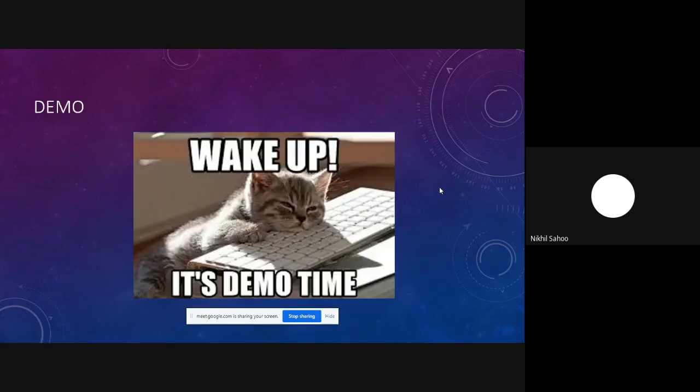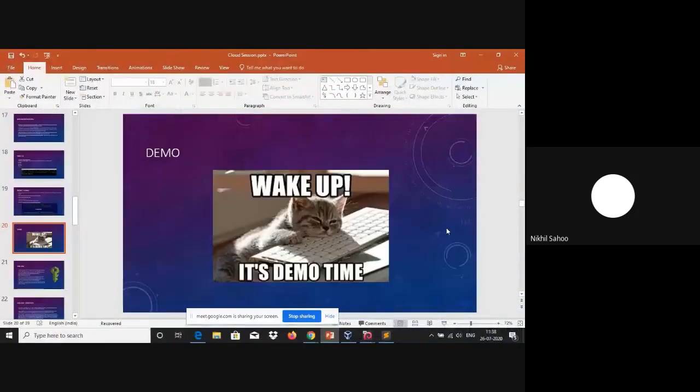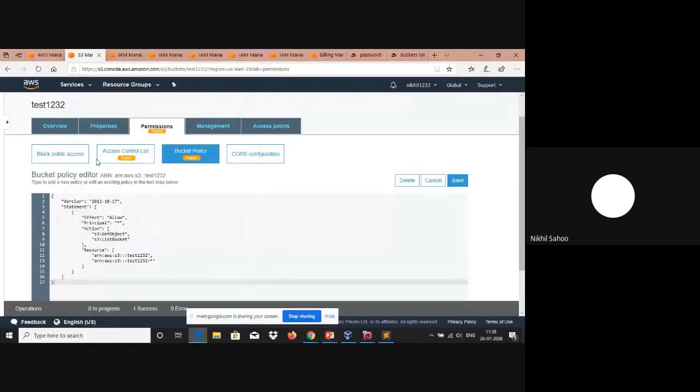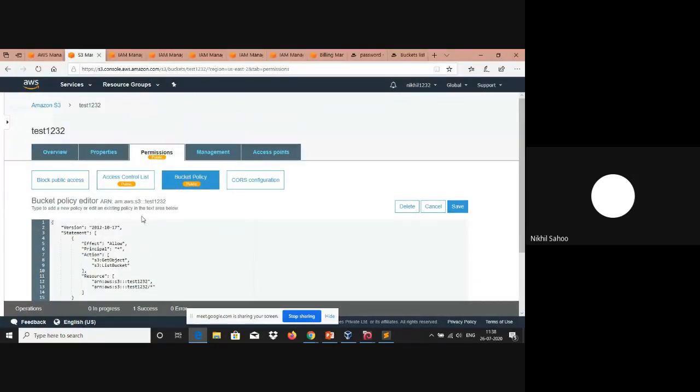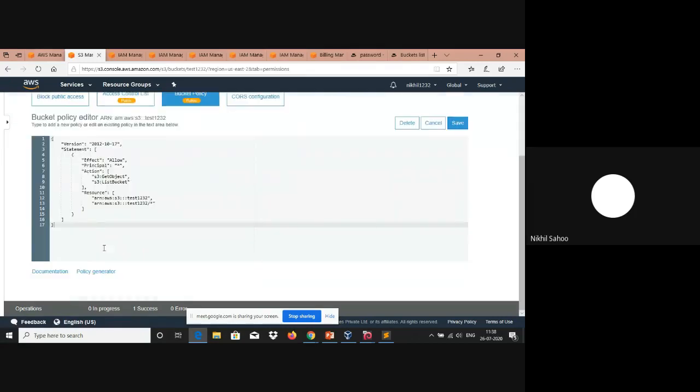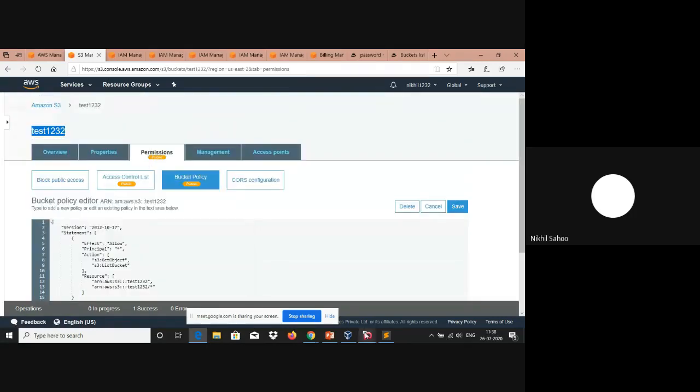For the demo section, we'll be using a test bucket in order to see how misconfigurations take place and how we can exploit them. We'll be performing misconfiguration checking on this particular bucket, which is named test1232. And this is all you need to know for checking for misconfigurations. All you need to know is the bucket name.